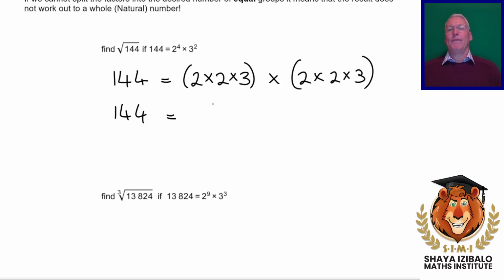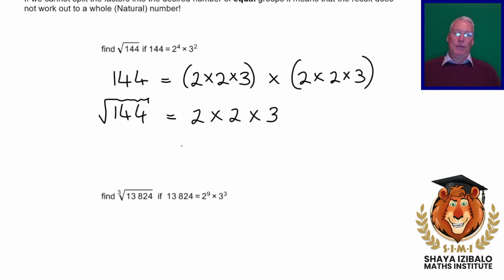Right. And so that basically means that 144, when we square root it, will just be one of these numbers. So the square root of 144 will just be one of them, 2 times 2 times 3. And if we work that out, we get 12. And we can check, 12 times 12 is 144.